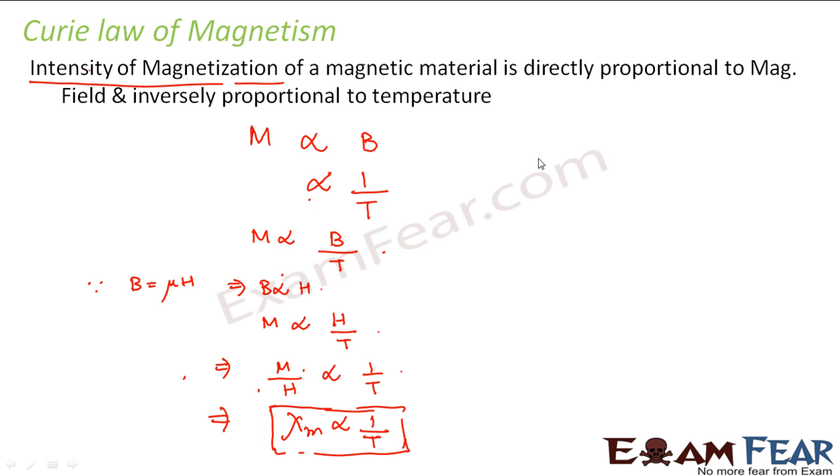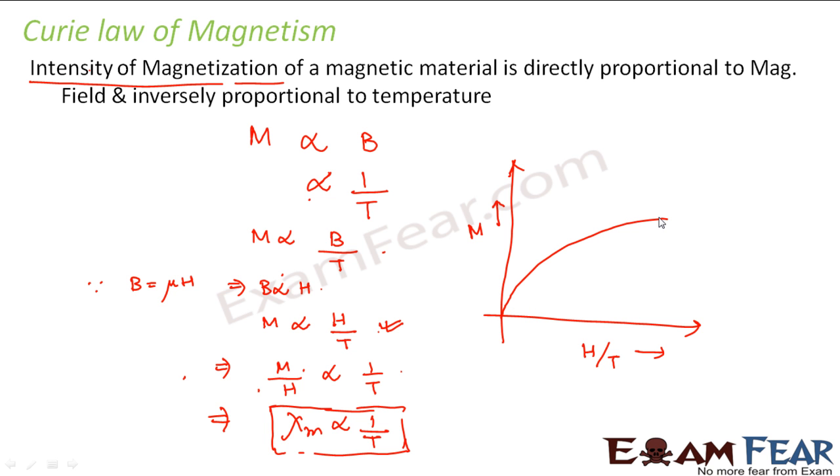So if we want to represent it graphically, we can show it somewhat like this. Let us suppose here we have magnetization and here we have H by T. So the graph which we get looking at this would be somewhat like this.